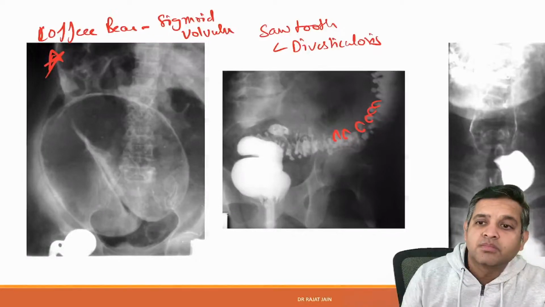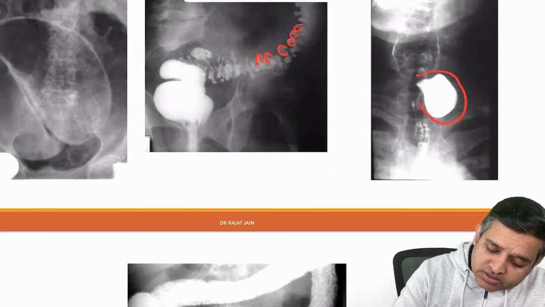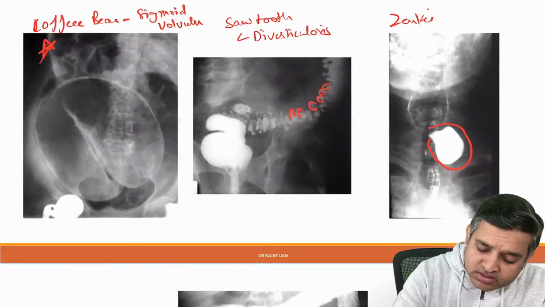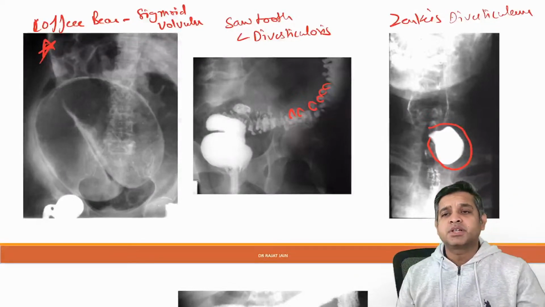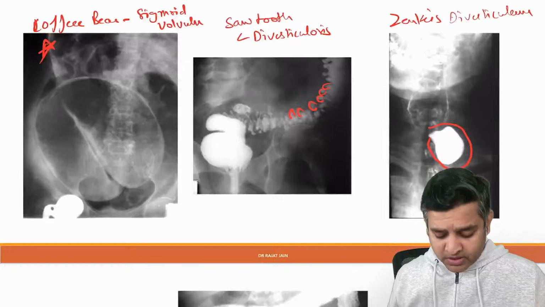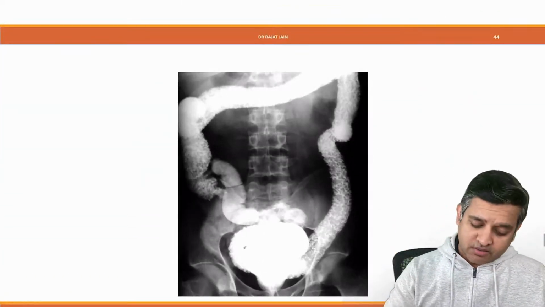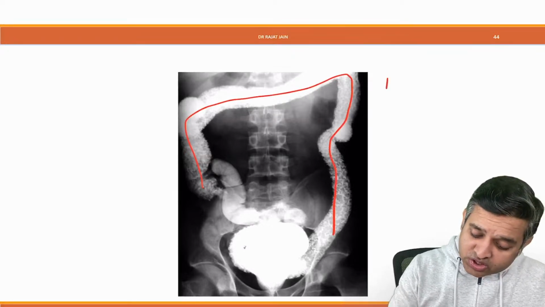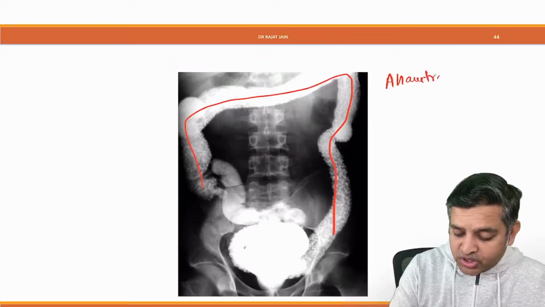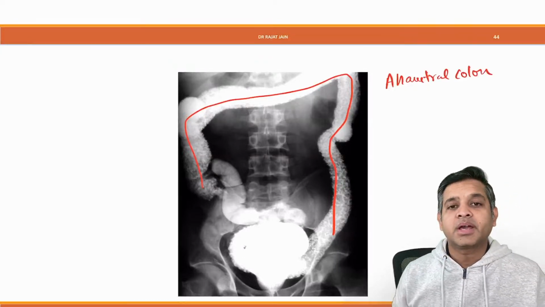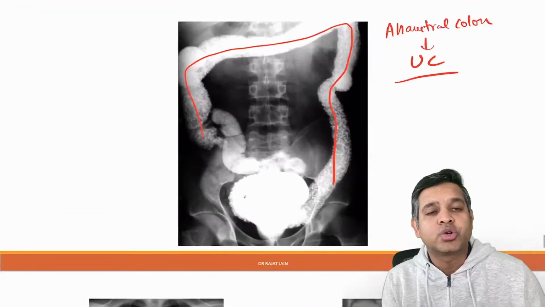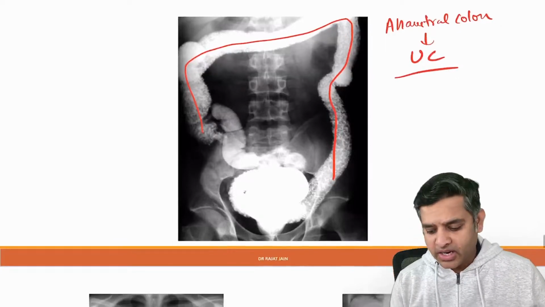diverticulosis. And what is this? A single contrast filled out pouching in the neck region. This is Zenker's diverticulum. Right? A classical image of a Zenker's diverticulum. What is this? Now what do you see? We are seeing large bowel and I don't see any haustrae. This is called an ahaustral colon. Ahaustral colon, which is a feature of ulcerative colitis. Ahaustral colon is a feature of ulcerative colitis, right?